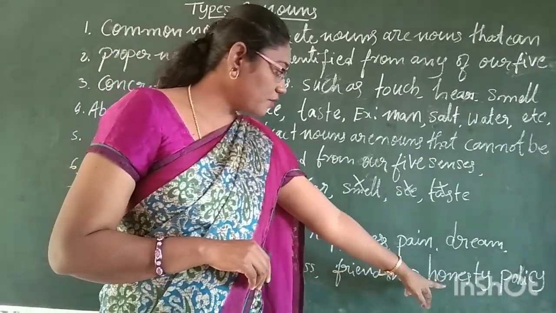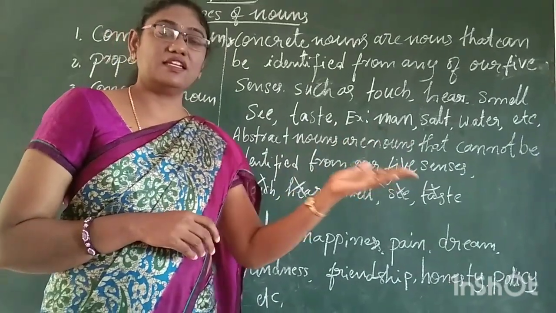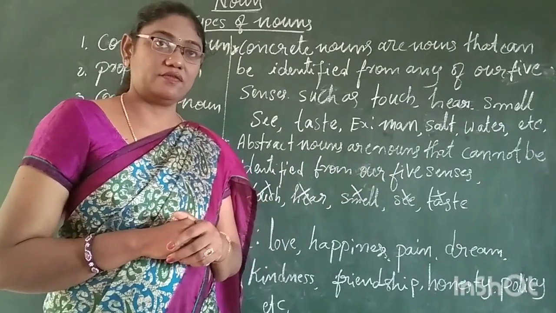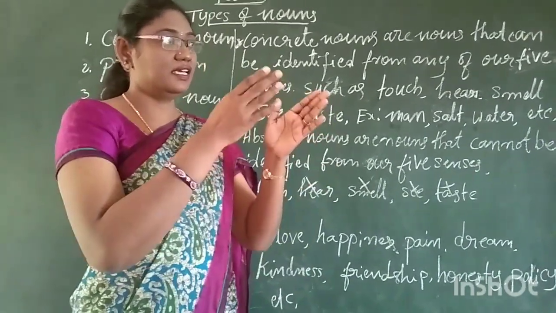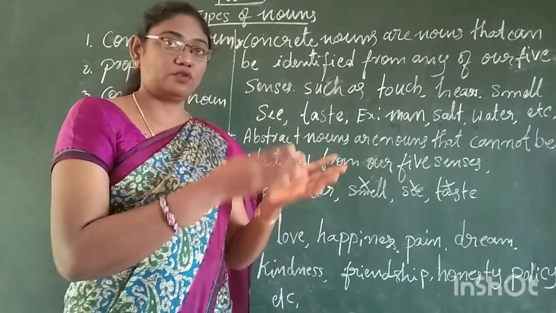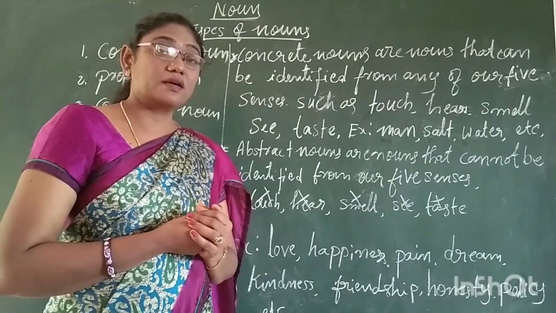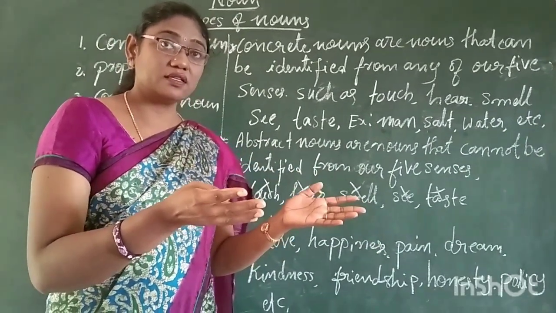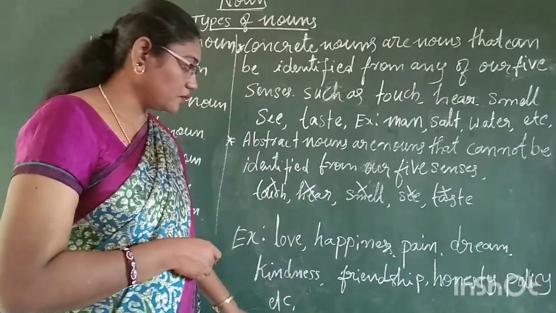And in the same way, honesty. See, we will say, this person is a very honest man, a very prompt worker. Seeing his characteristics, his obedience and his hard work, we will say honest man. But can we see honest? Can we see that word? You have to observe these types of words.